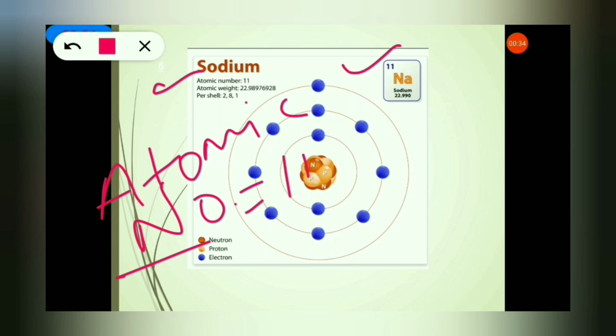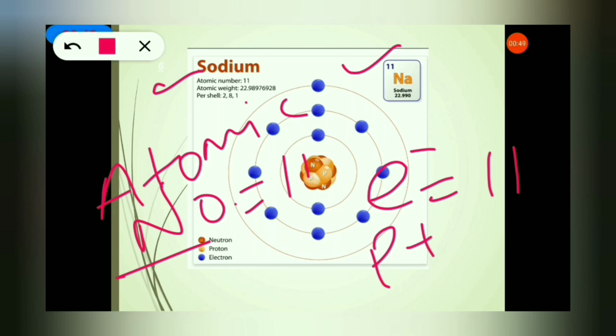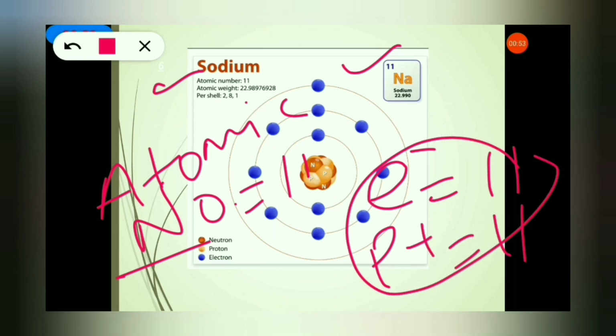It means in an atom of sodium, the number of electrons is equal to 11. As I told you, electrons and protons are both present in equal number, so protons will also be 11. Clear? So the number of electrons and number of protons in an atom is called its atomic number.